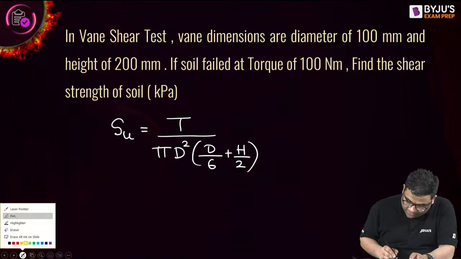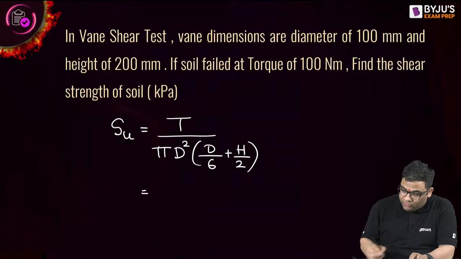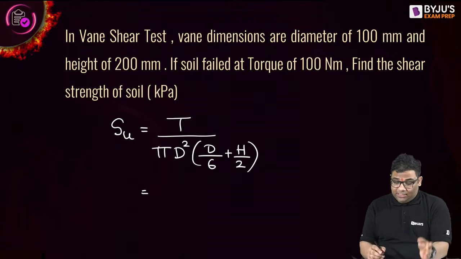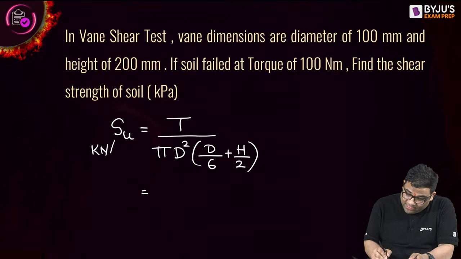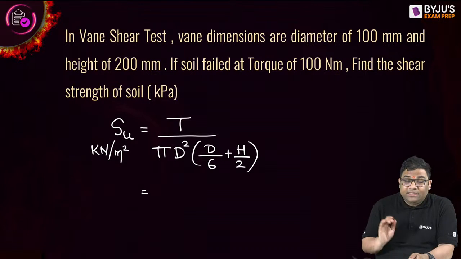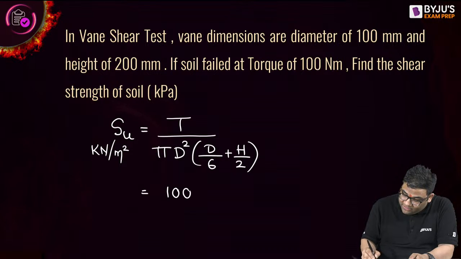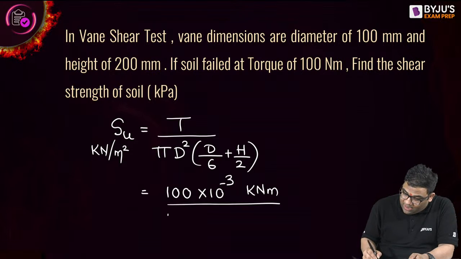So a very simple question we will solve here. If you want to find the answer in kilonewton per meter square, I'll express everything in kilonewton and meter. The torque is given as 100 Newton meter, which is 100 into the power minus 3 kilonewton meter, divided by pi.